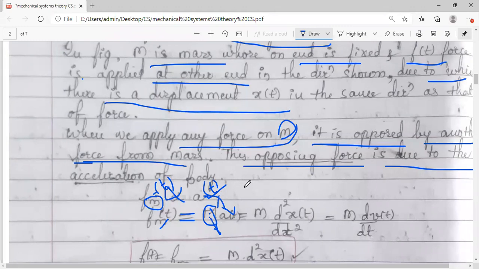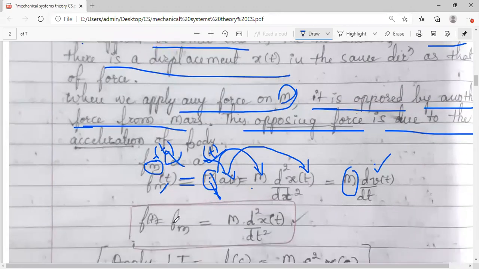Okay, so further how can I write this? It is equal to m into acceleration, which can be written in terms of the displacement: d square by dt square of x of t, or m into d by dt of v of t in terms of velocity. And you know already that the sum of the forces is equal to whatever forces are applied on the body.